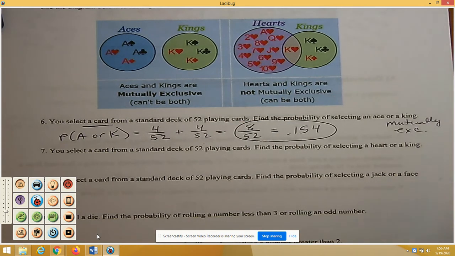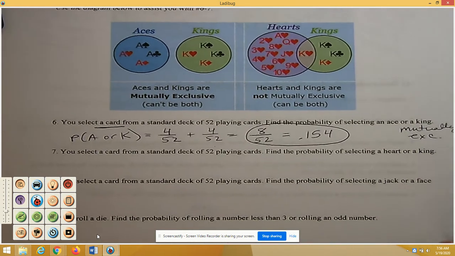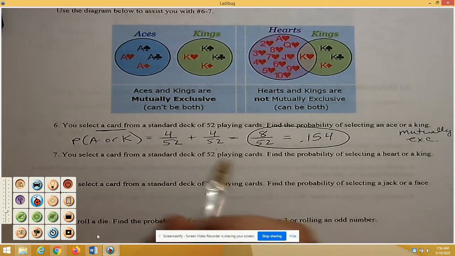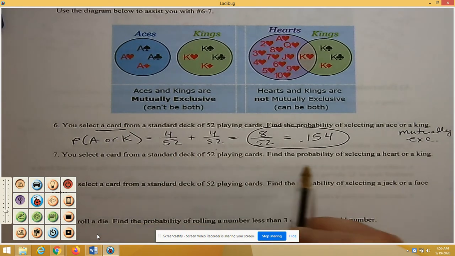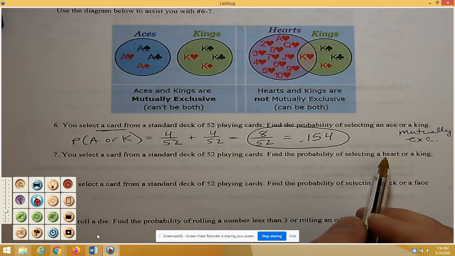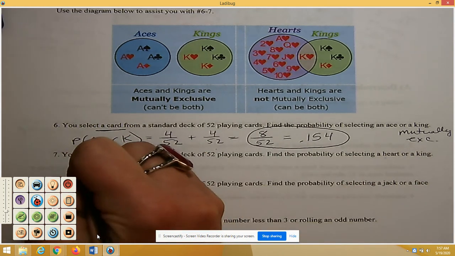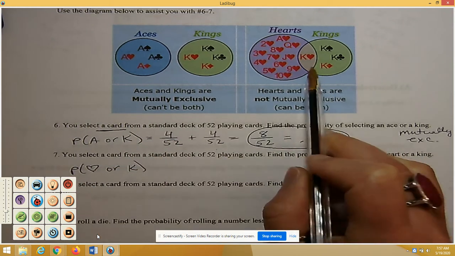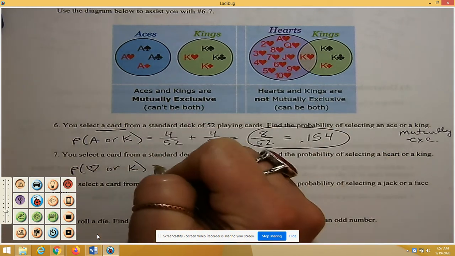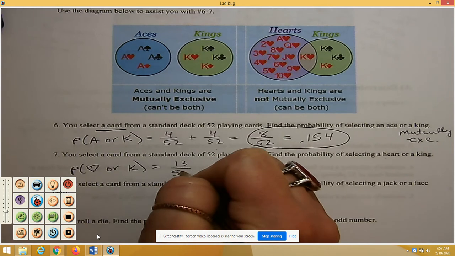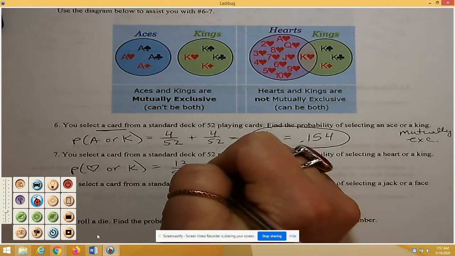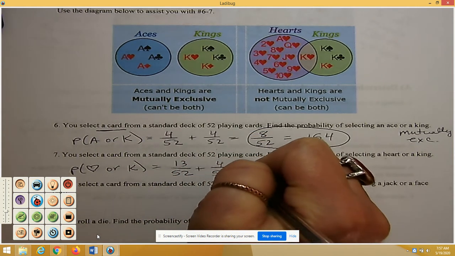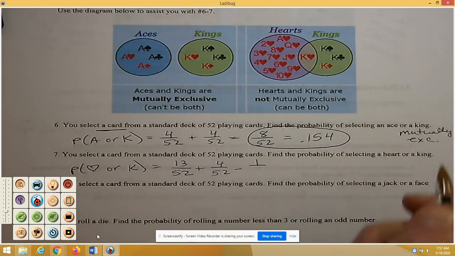Okay, and now we're looking at the second scenario for number 7. You select a card from the standard deck of 52 playing cards. Find the probability of selecting a heart or a king. So we want the probability of a heart or a king. Well, these do overlap. There are 13 hearts in a deck. Okay, there are 4 kings in a deck. And there is one card that is both a heart and a king.